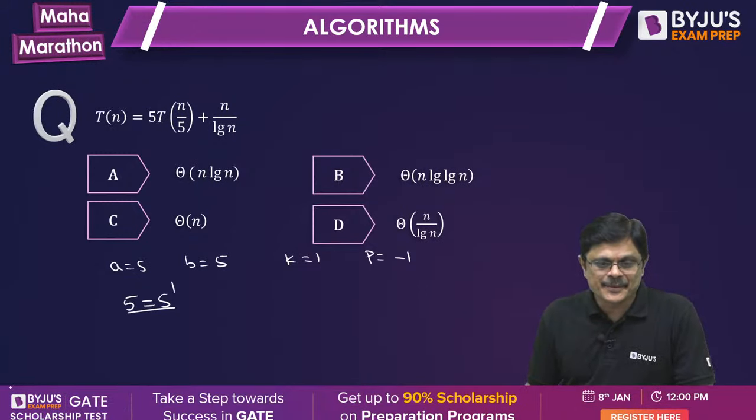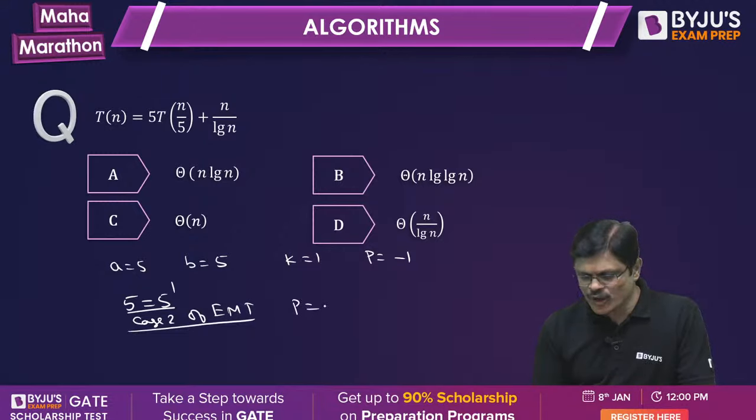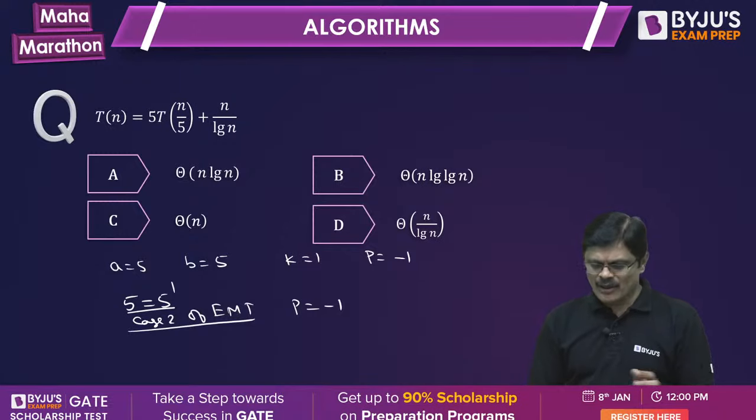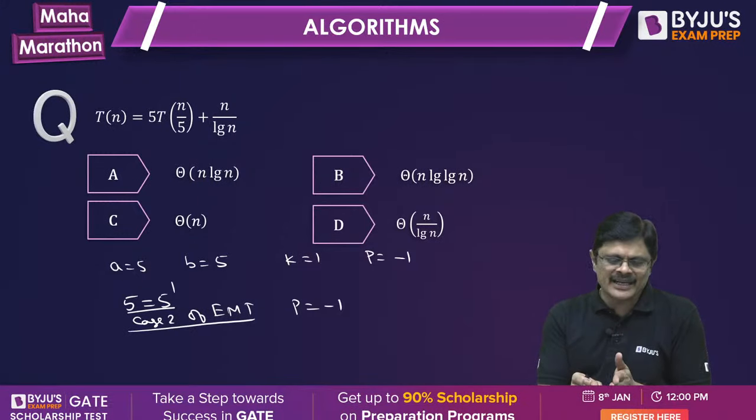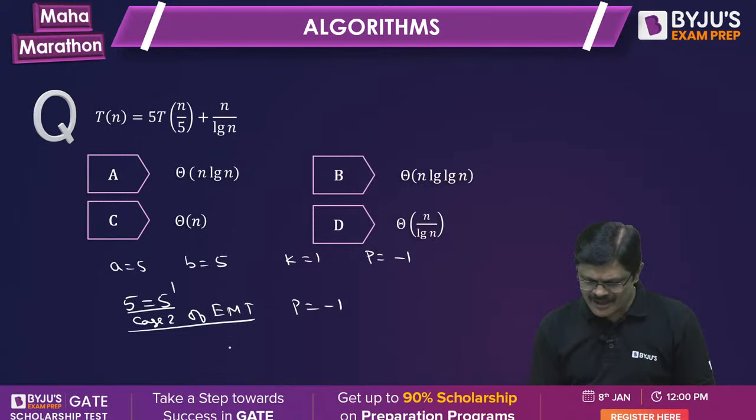So what is this, my dear friend? Case 2 of EMT. Now the p value will decide. P is equal to -1 means second case. Whatever answer you get, you have to multiply with log n. So T(n) will be n log n.